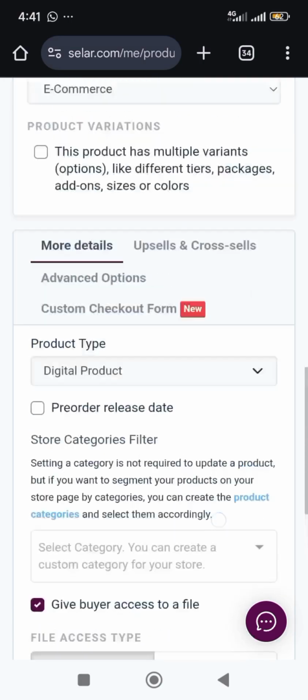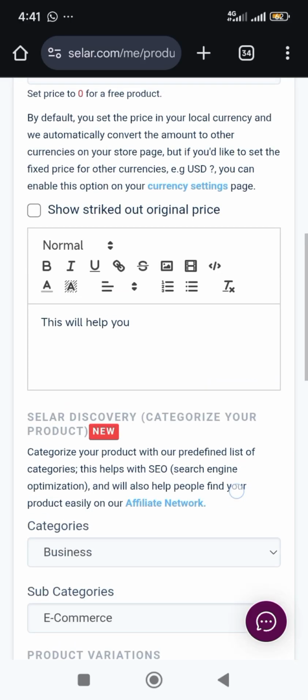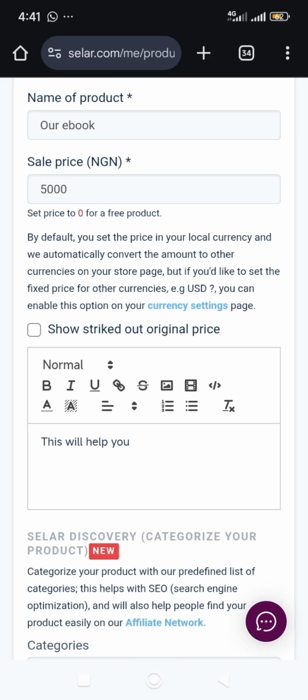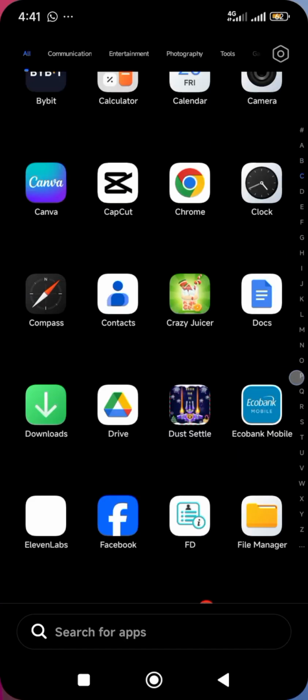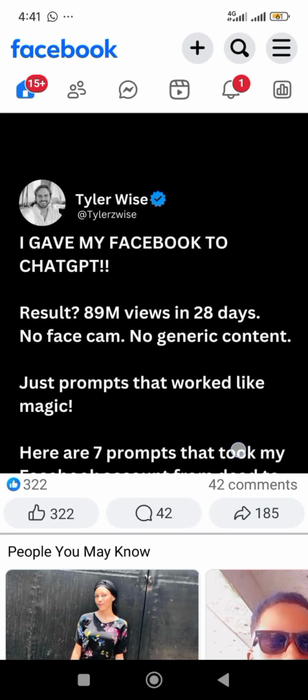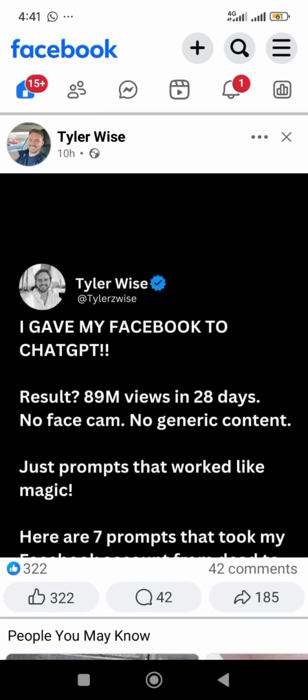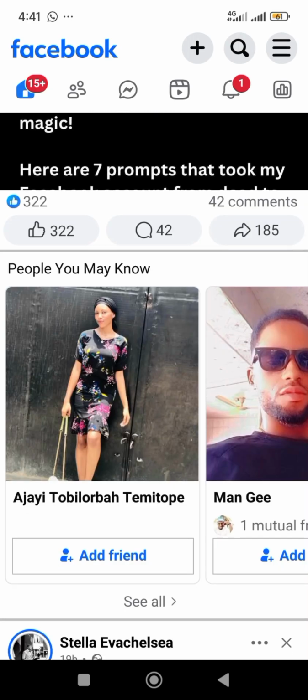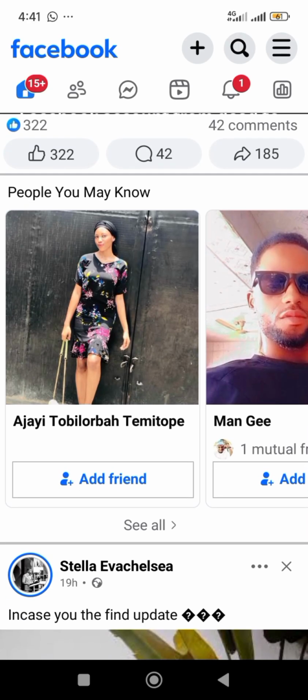The next thing you have to do, once you're done creating, is to start marketing that product. You can go to your Facebook account, that is simple to do, and start talking about it. Start creating content around your product, and start marketing the hell out of it. Continuous and serious marketing will help you push your business and get people who will be very much interested to learn about it.